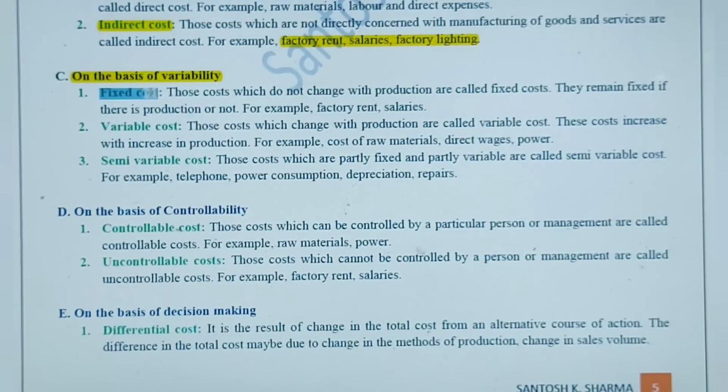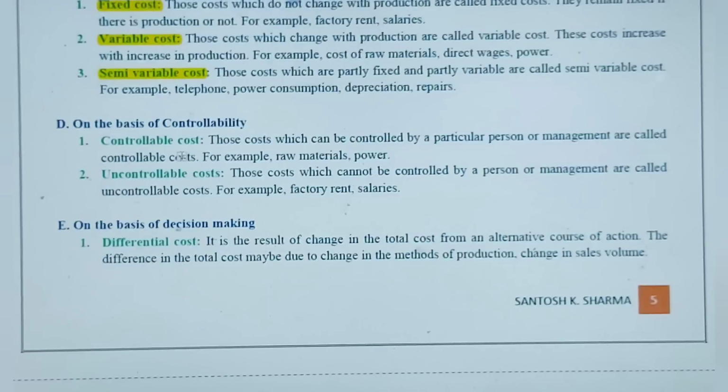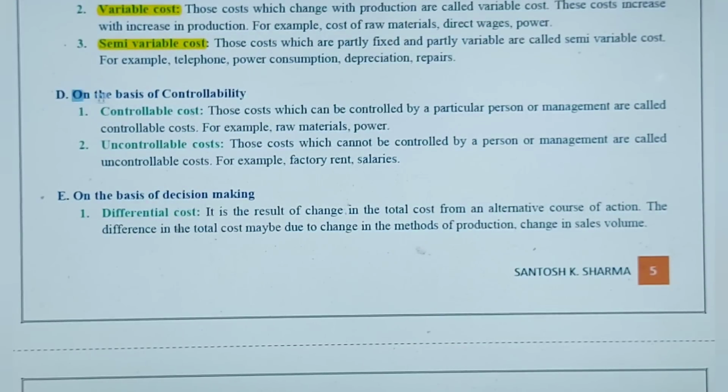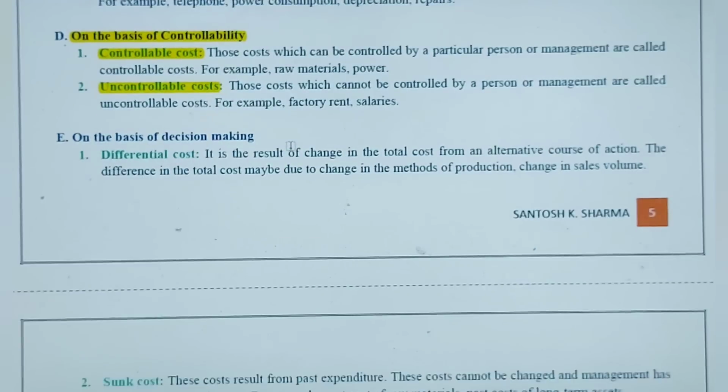It can be of 3 types: fixed cost, which remains fixed whether you produce or not; variable cost, which varies with production, the more the production, the more the variable cost; and semi-variable cost, which is a mixture of fixed and variable cost, where some part of the cost is fixed and the other part is variable. On the basis of controllability, we can divide the cost into controllable and uncontrollable cost. That is also very simple. Try to give all these examples.